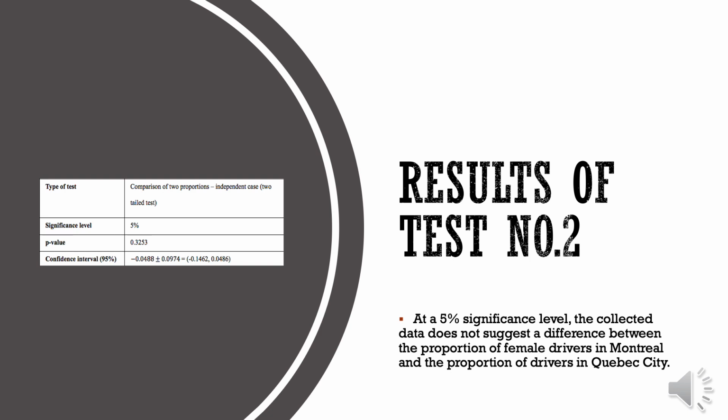Consequently, at a 5% significance level, the collected data does not suggest a difference between the proportion of female drivers in Montreal and in Quebec City. The latter conclusion agrees with the calculated confidence interval, which includes the value of 0, thus suggesting that the difference in these proportions could be equal to 0.